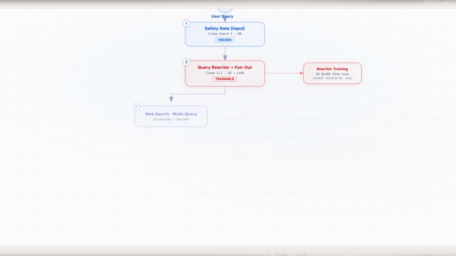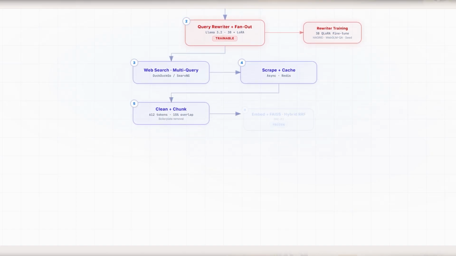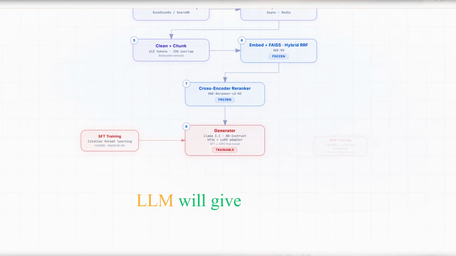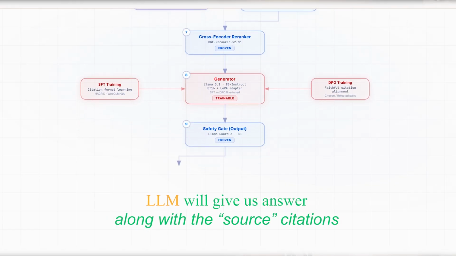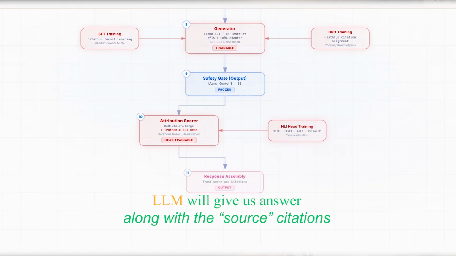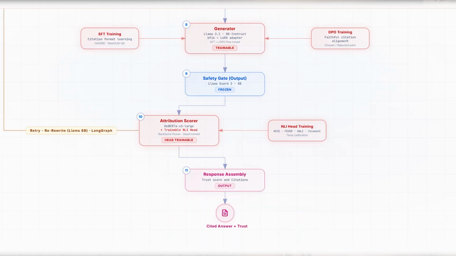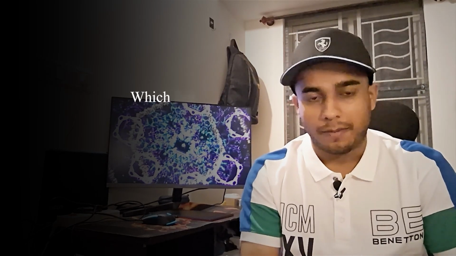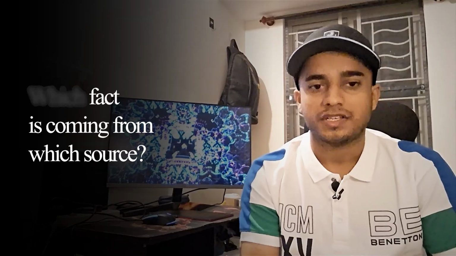When you have a query and you enter the query into our system expecting a right answer, what our pipeline does is it searches the internet, it scrapes data, and it checks whether those scraped chunks, or let's say information, are actually correct for your query. After checking, the LLM will generate a response, and the LLM will also tell you from which chunk or from which page the response is coming. And this makes the response explainable, because you can actually see which fact is coming from which page